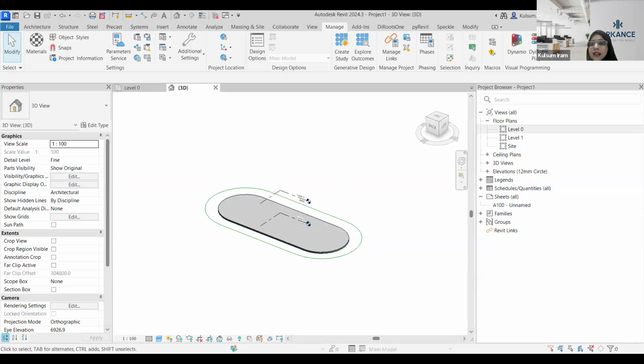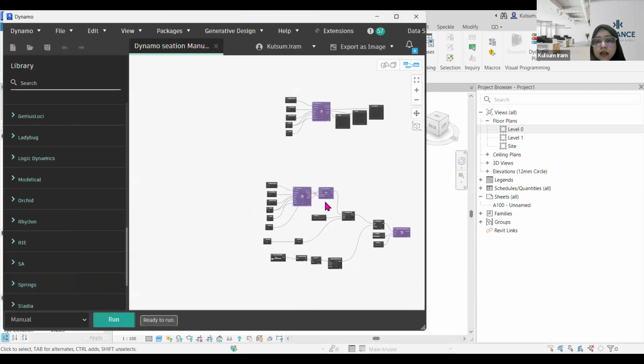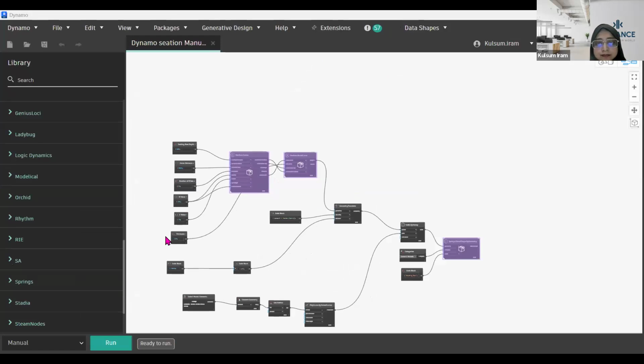On this screen, firstly I'll open my Dynamo. Just a moment. I have already created one layout, so I'm not going to create a layout. Okay, it is opening. Sorry for that, I think my system is hanging a bit. Can everyone see my Dynamo screen? I'm not sure if you can or not. Let me just reshare it then.